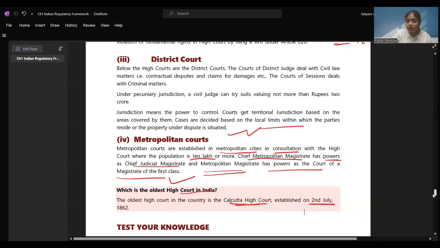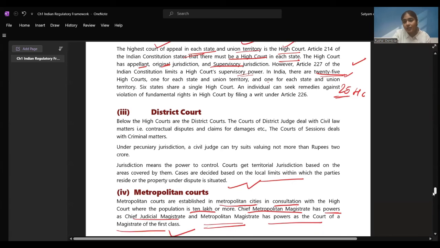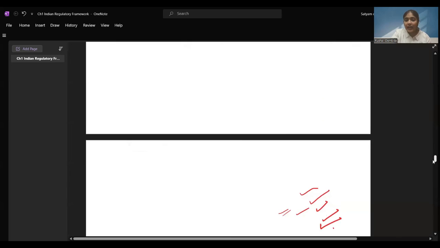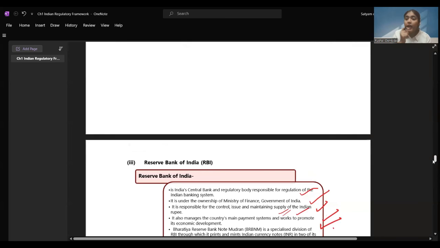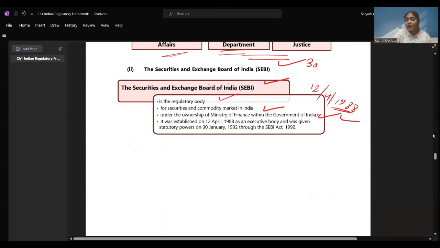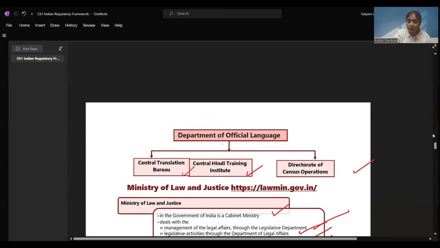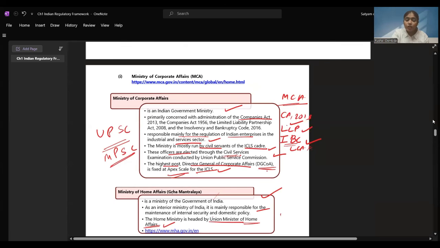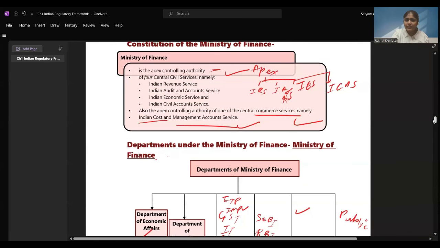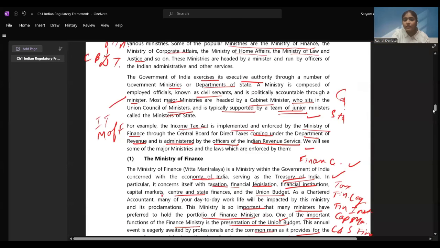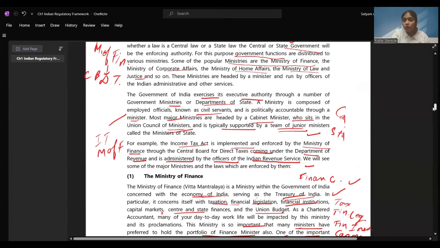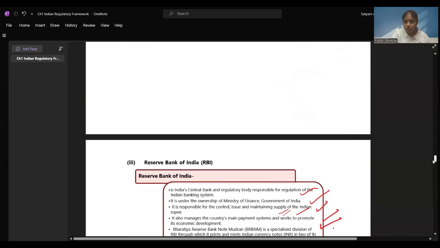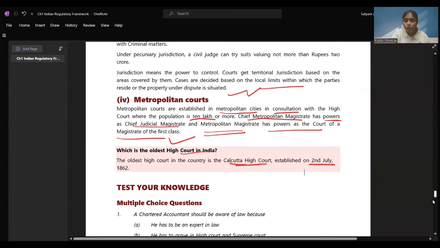So we covered the judicial system: district courts, High Court, Supreme Court, metropolitan courts. We have covered that. And then we saw the RBI, IBBI, Ministry of Corporate Affairs, Home Affairs, Department of Official Language, Ministry of Law and Justice, Ministry of Finance. All these things we saw. Then we saw how the things are governed, how the law is enforced. We covered that in the session, right? I hope this is clear to you all.